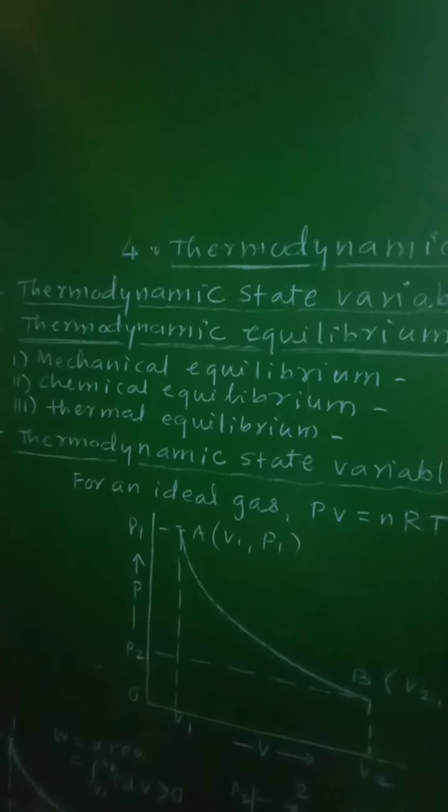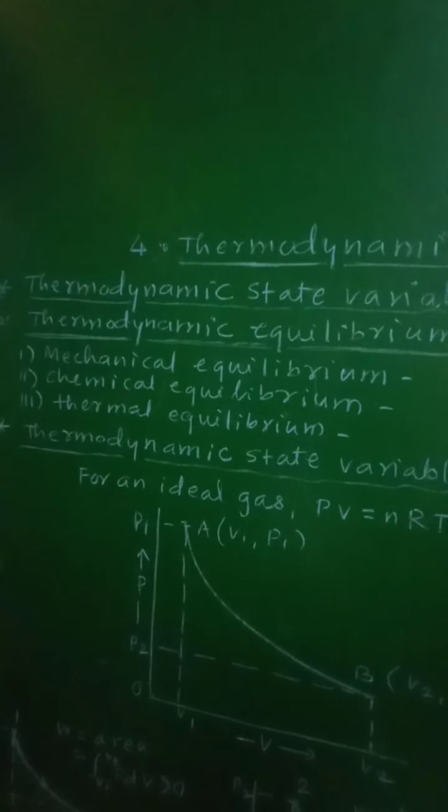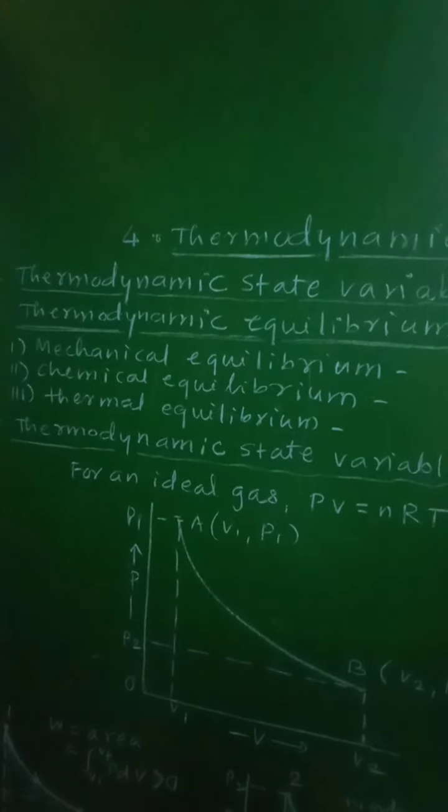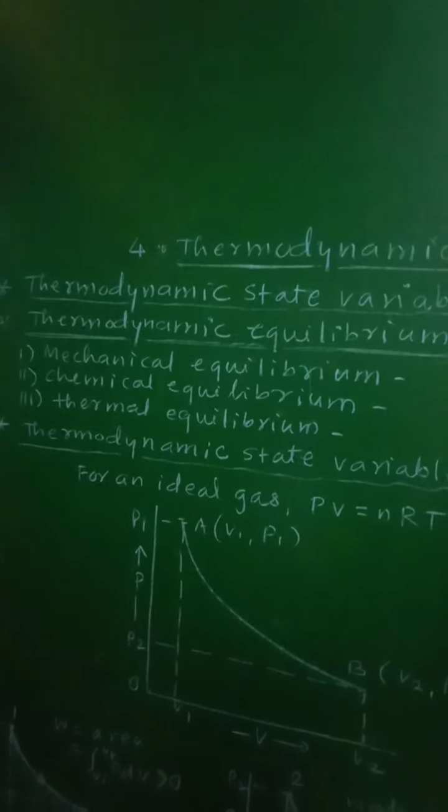Similarly, a system is in chemical equilibrium when its chemical composition is the same throughout and does not change with time.